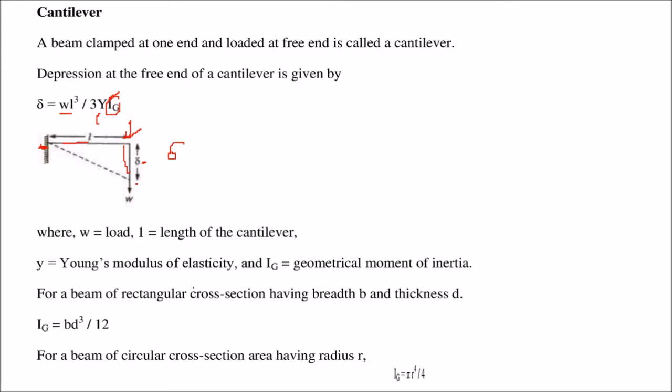If we have a beam of rectangular cross section having breadth b and thickness d, I_G is given by b d cube by 12. And for a beam of circular cross section having a radius r, I_G is given by pi r to the power 4 by 4.